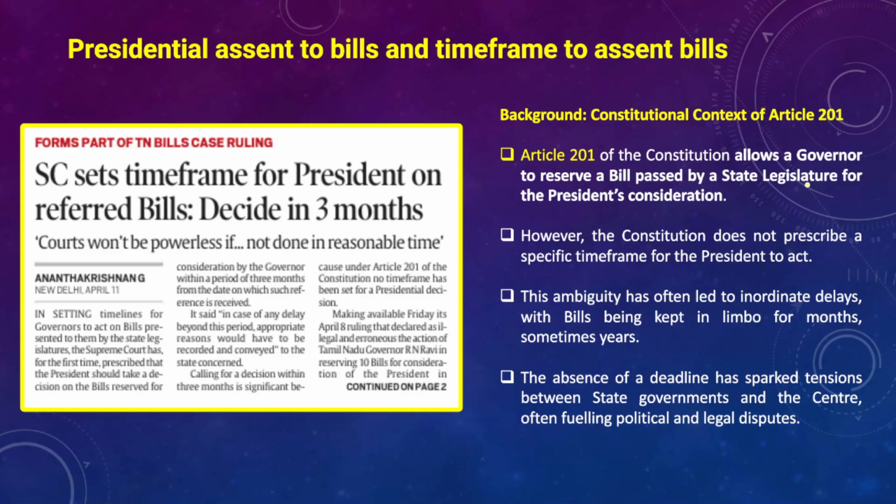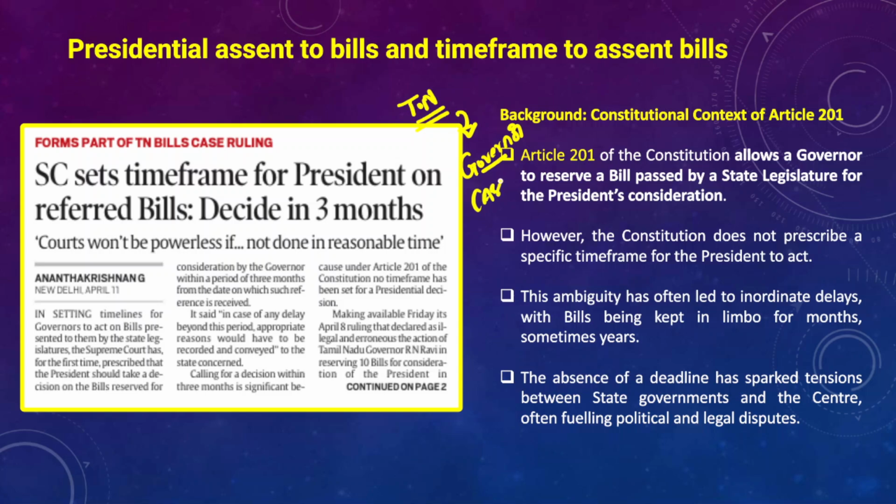And the next important topic, which we have already discussed a few days ago, concerns the Tamil Nadu State Legislative Assembly. It passed bills, and once the assembly of any state legislature passes bills, they are sent to the governor for his or her assent. In this case, the Tamil Nadu State Legislative Assembly passed bills, and those bills were sent to the governor for his assent.